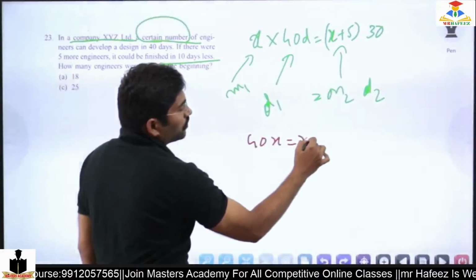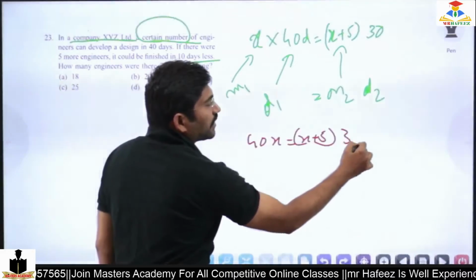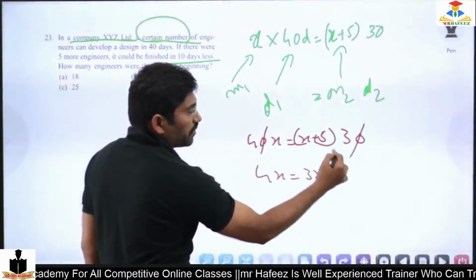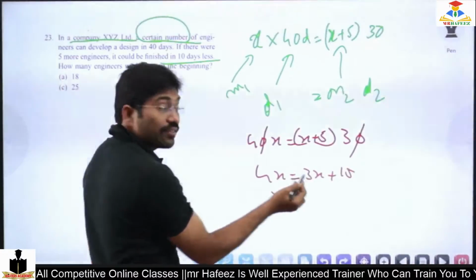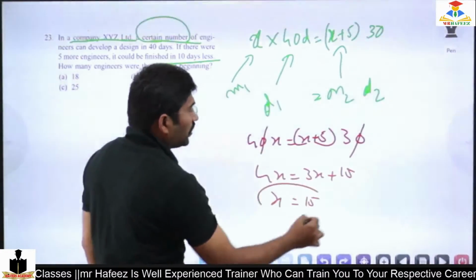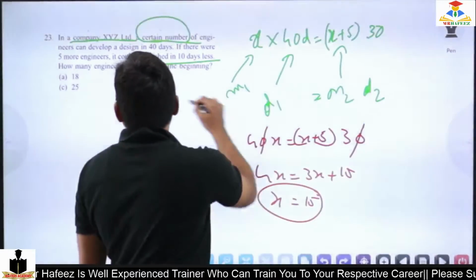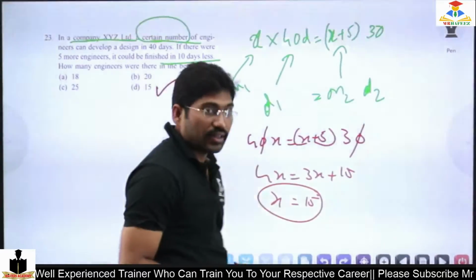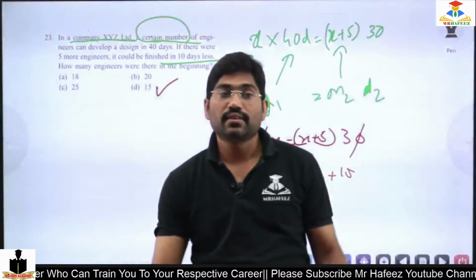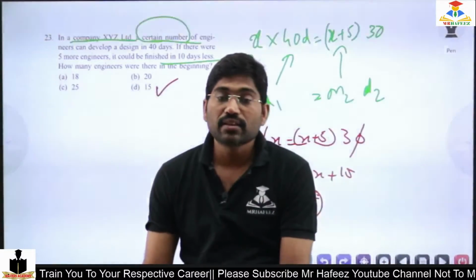Zero cancels, 4X equals 3X plus 15. So 4X minus 3X is X. X equals 15. The value of X is 15. How many were there in the beginning? It's 15. So that is the end of the 23rd question.